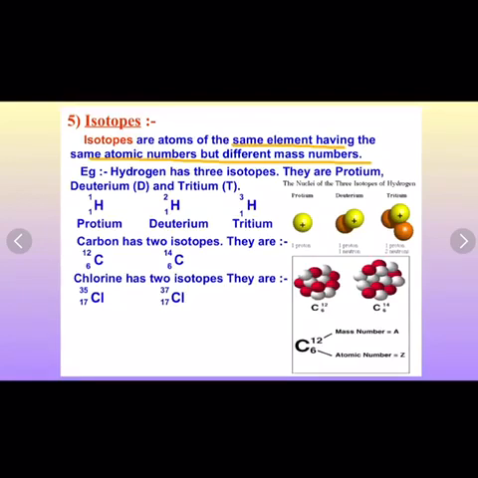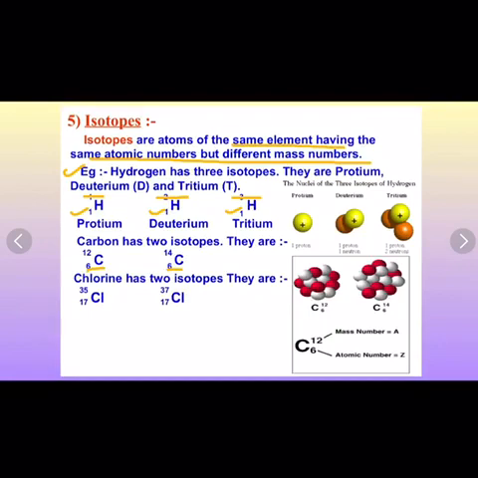Now let us see a few examples of isotopes which are given here. Hydrogen has three isotopes. They are called protium, deuterium and tritium. Here you can see that they have the same atomic number but their mass number is different. Also, carbon has two isotopes, C-12 and C-14. So 6 is the atomic number which is the same, and 12 and 14 are the mass numbers. Similarly, we have isotopes for oxygen as well as chlorine.